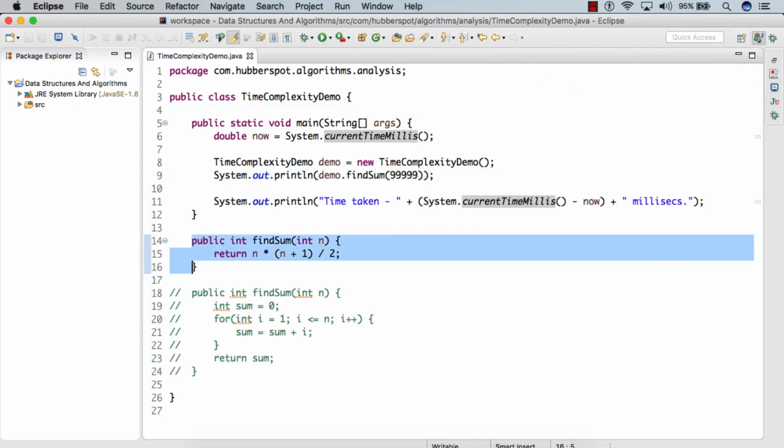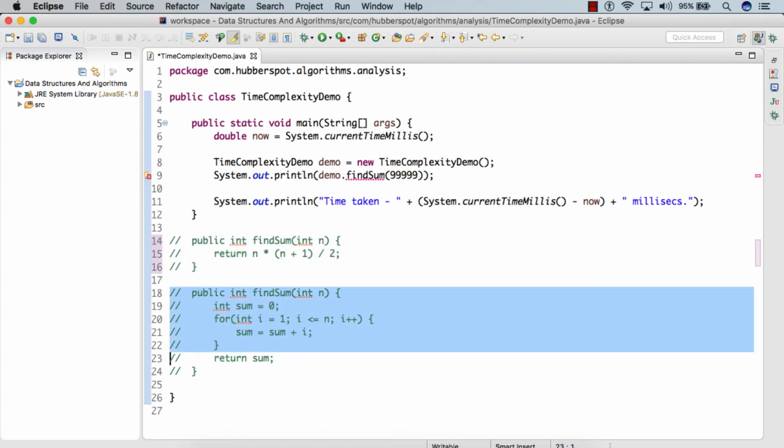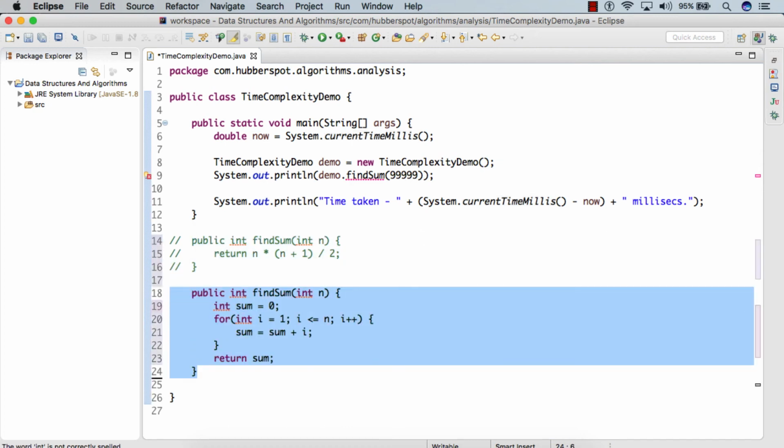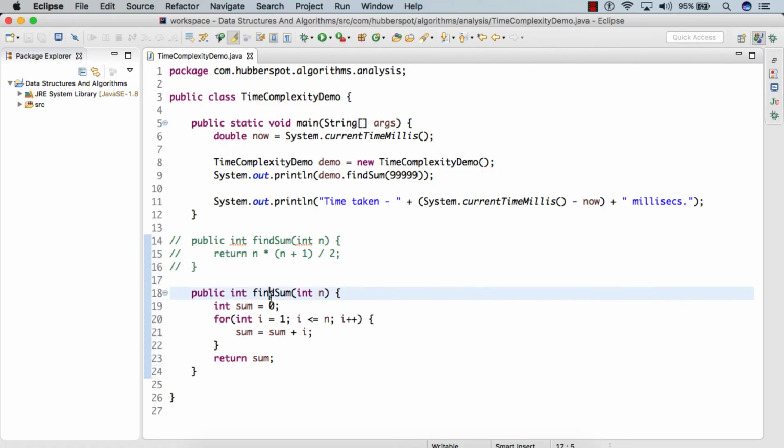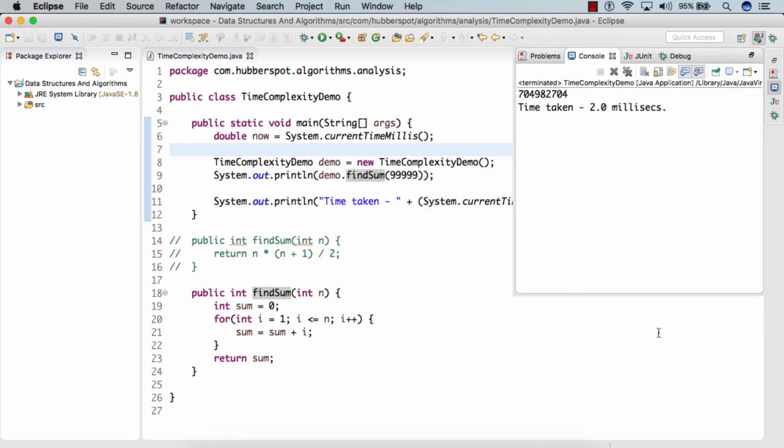Now let's say I comment this part and uncomment this, and run the algorithm again. Now this algorithm will be executed. Here you can see the answer is the same, but the time taken is almost 2 milliseconds.